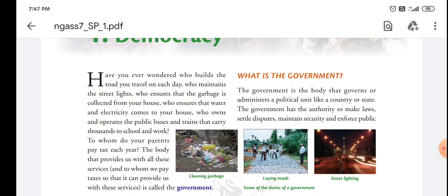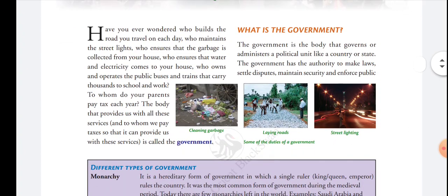Who provided all these services and public facilities? All these services and facilities are provided by government. What is government? A government is a body that provides us all these facilities. This is a very simple meaning, but a little deeper, the meaning is: government is the body.